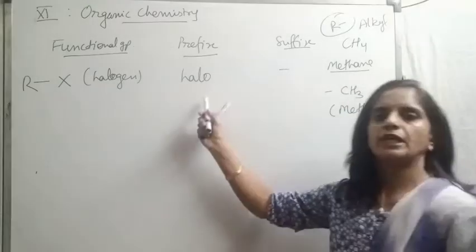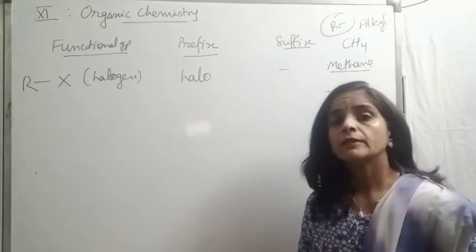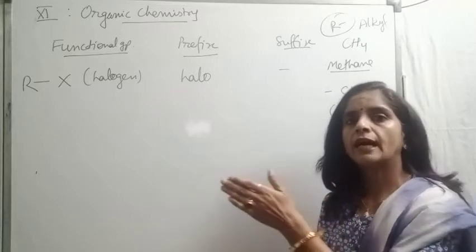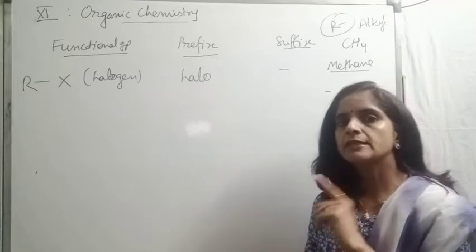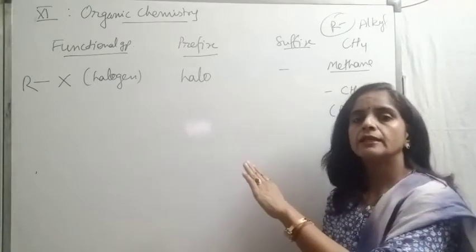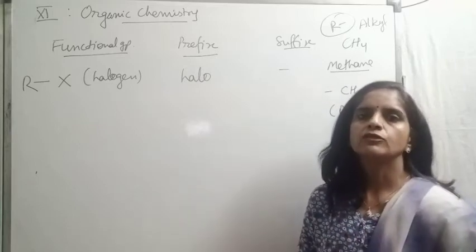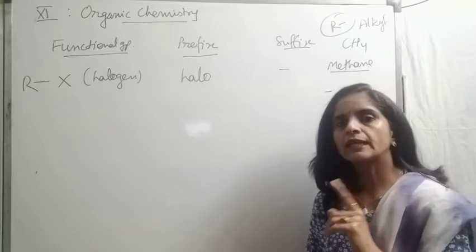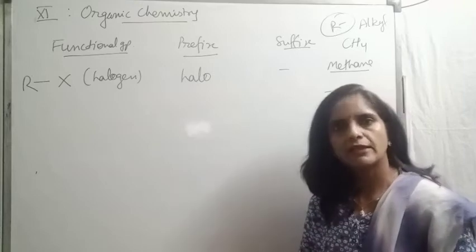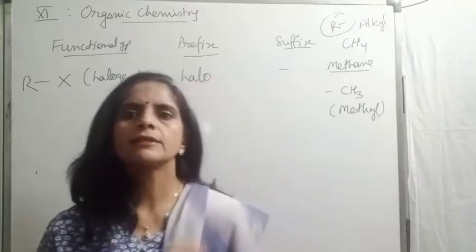Although it affects the chemical properties, IUPAC still doesn't consider it a functional group. Why? Because according to IUPAC nomenclature, a functional group is always written as a suffix, never as a prefix. But for halogens there is no suffix, only a prefix. This is the reason it is considered a substituent, not a functional group, because substituents are written as prefixes, but functional groups are written as suffixes. This is the reason we take it as a substituent, not as a functional group.